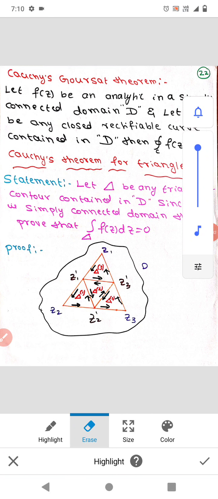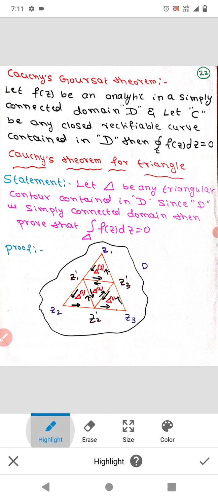Hi, welcome to all. Today we are going to discuss one important theorem, Cauchy's theorem for triangle. In your examination, this question will be asked as a 14 marks question. So let us see what is Cauchy's theorem for triangle. Before going to Cauchy's theorem for triangle, let us see just a statement.